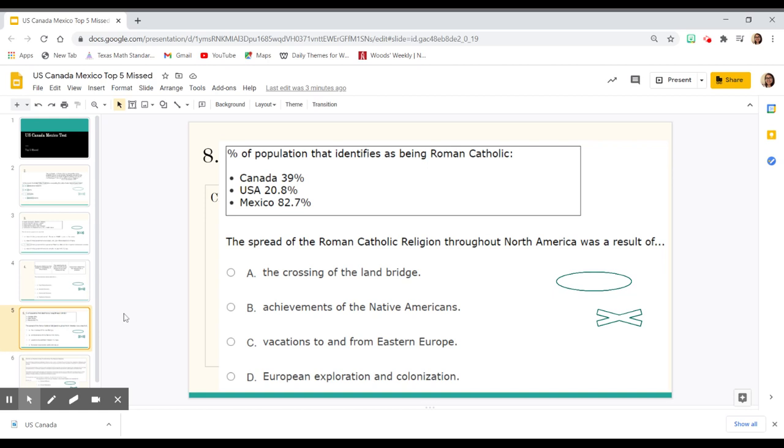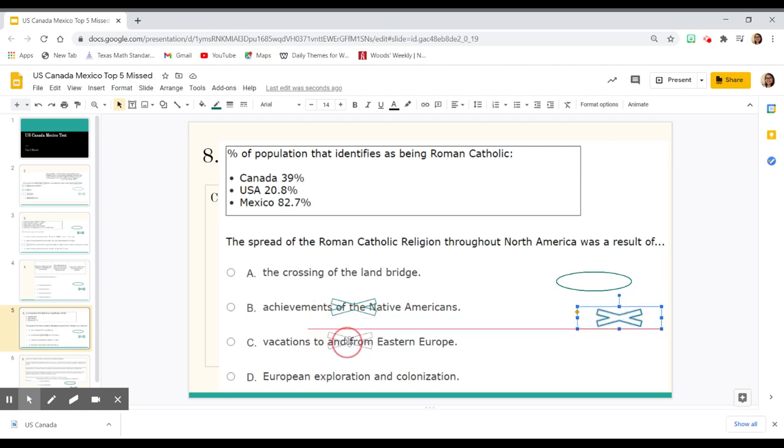When we look at our options, we're noticing the achievements of Native Americans. Native Americans, unfortunately, did not bring Catholicism to the Americas. They had their own traditions, so that's not going to be it.